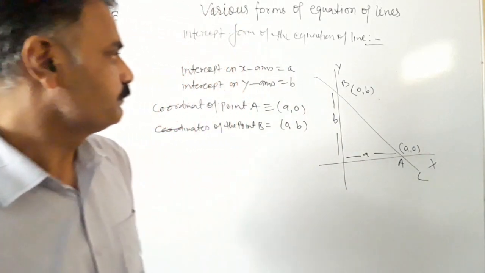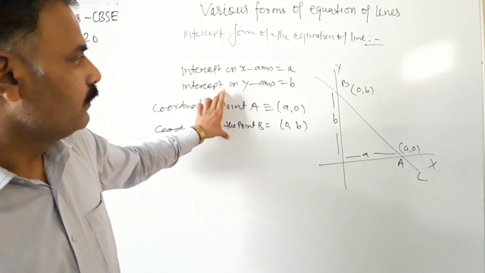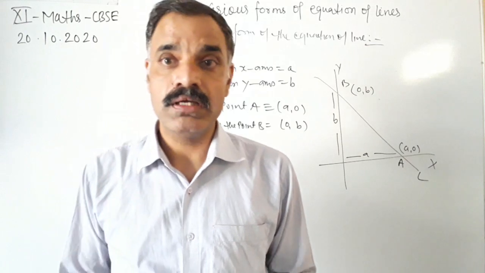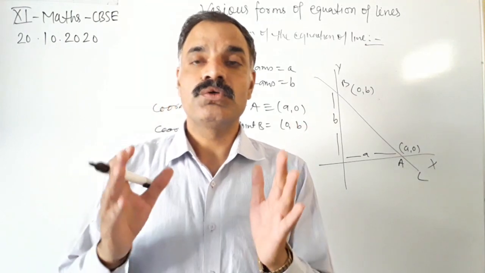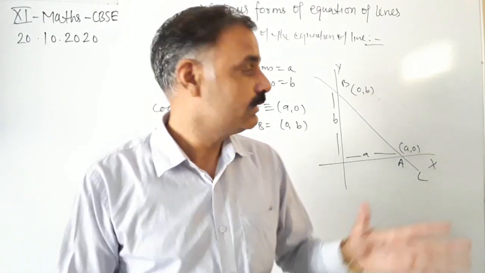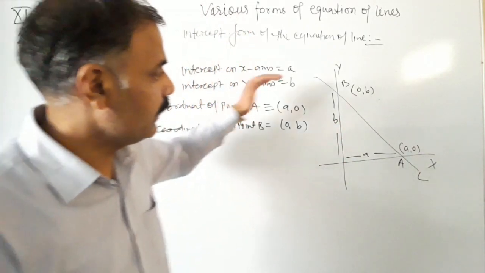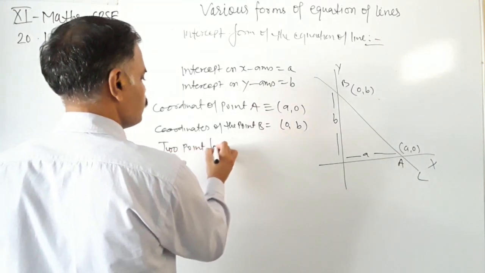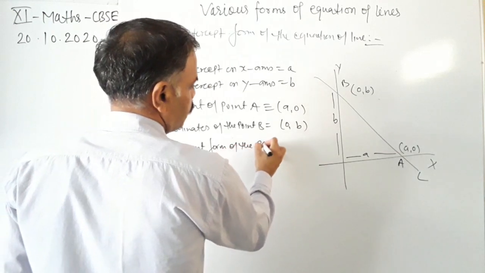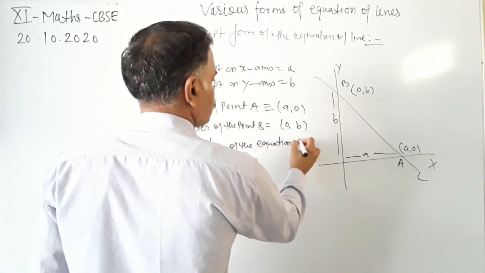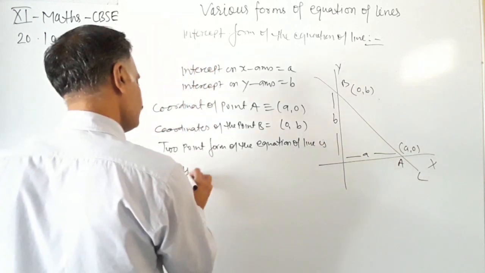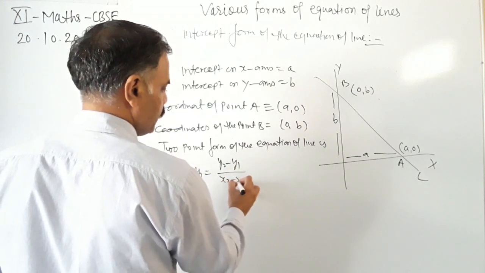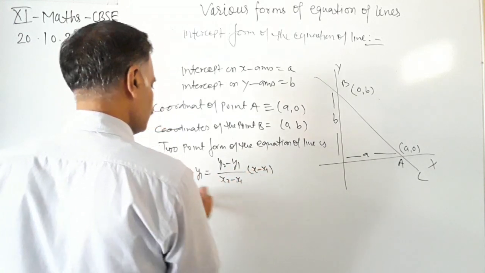Okay, now we have been given 2 points, so we will use the 2-point form of the equation of a line to find the equation of this line L. Okay, 2-point form of the equation of a line: y minus y1 is equal to (y2 minus y1) upon (x2 minus x1) into (x minus x1).